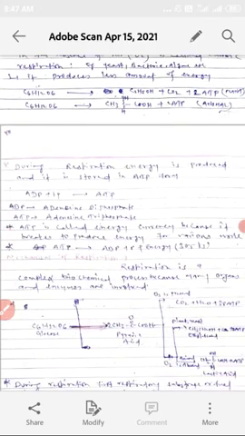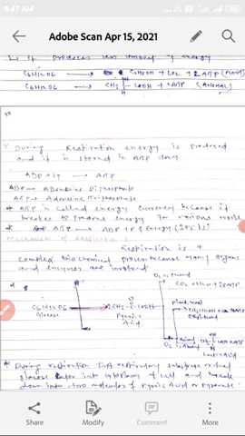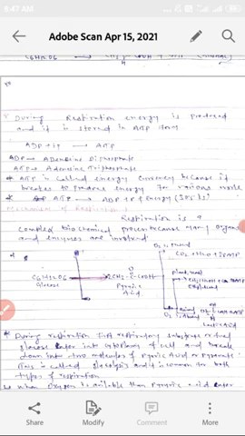During respiration, energy is produced and it is stored in the form of ATP. I give an example equation: ADP, which means adenosine diphosphate, plus inorganic phosphate produces ATP. ATP means adenosine triphosphate. ATP is called the energy currency because it breaks down to produce energy for various work. ATP breaks down into ADP plus phosphate plus energy. One ATP breakdown produces 30.5 kilojoules of energy.